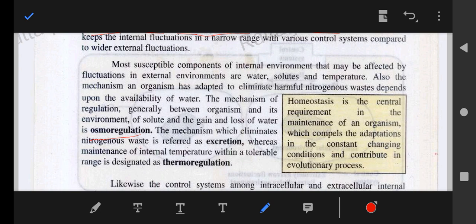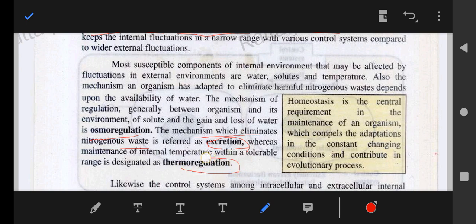And what is excretion? Excretion is the removal of metabolic nitrogenous waste. It is the mechanism which eliminates nitrogenous or metabolic waste, including carbon dioxide, urea, ammonia, the amide groups, and many other things that are produced after metabolic reactions. The waste products which especially contain nitrogen are called nitrogenous waste. So this is called excretion.